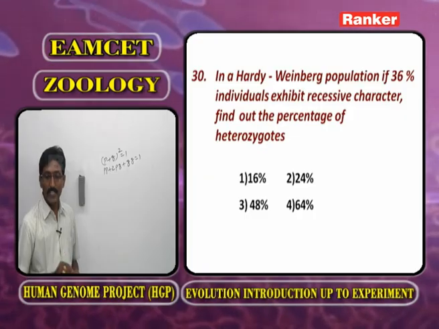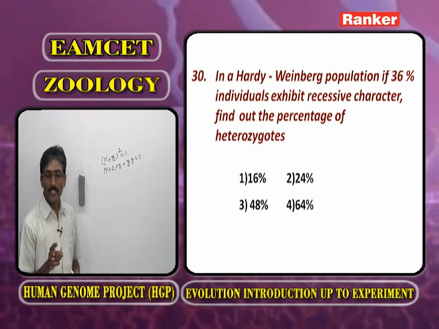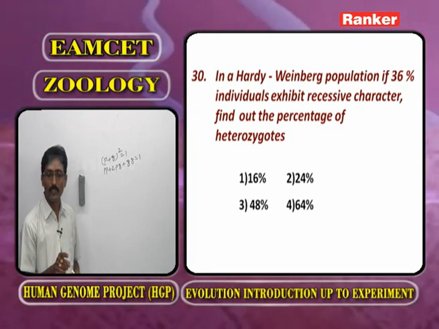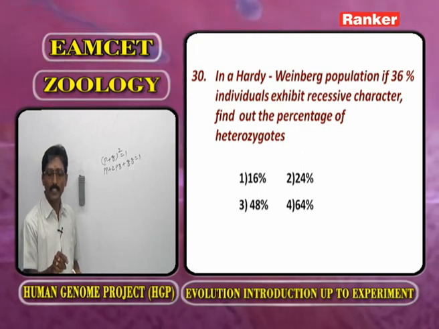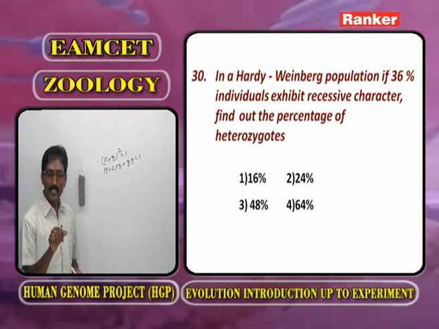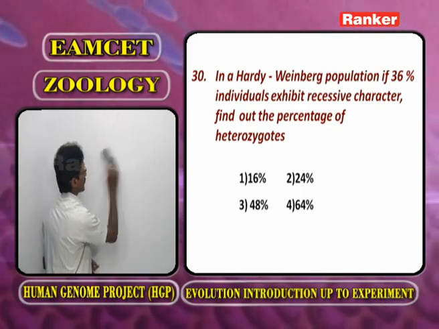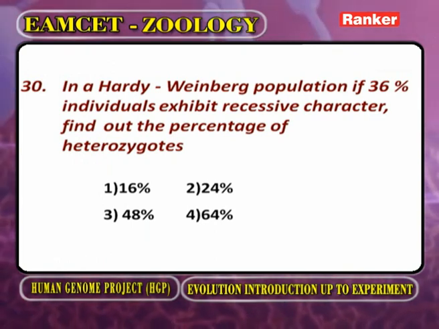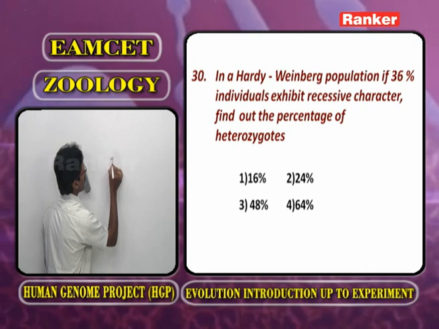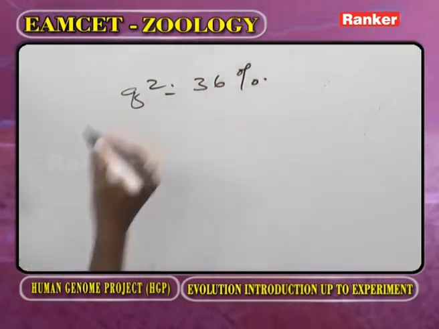Now here, in a Hardy-Weinberg population, if 36% individuals exhibit a recessive character, find out the percentage of heterozygotes. Okay. Now again you observe the problem. Here recessive character, that means q² is equal to 36%.